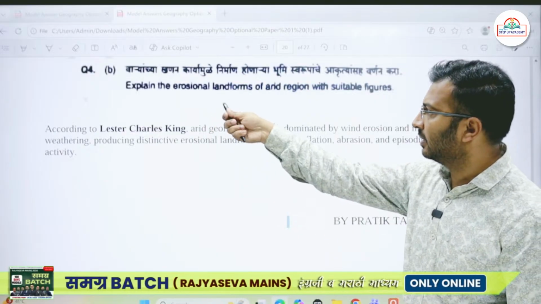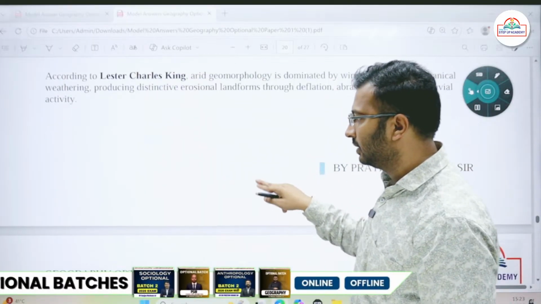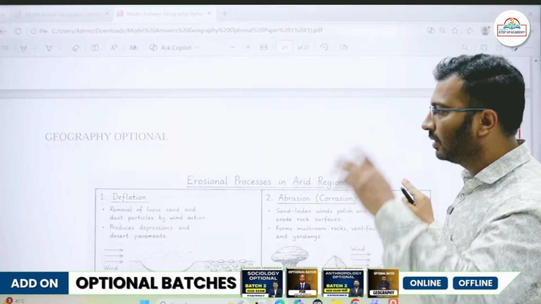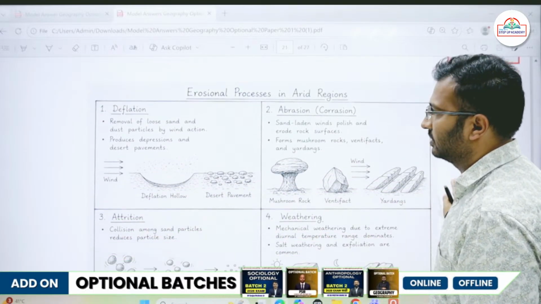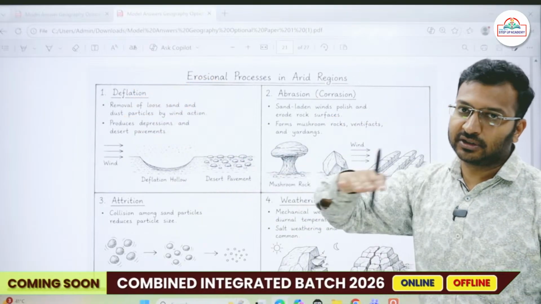So it is asking about the erosional landforms. So directly after this, jump to landforms, because there are a number of landforms formed because of the erosional processes. Briefly on processes, we find deflation processes there, because of which deflation hollows are created.